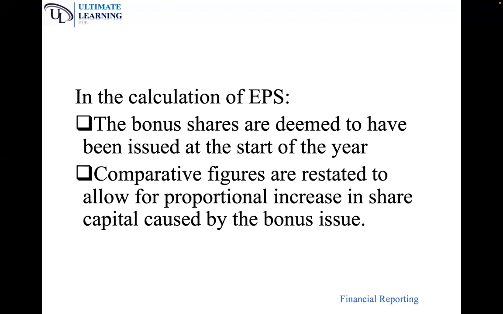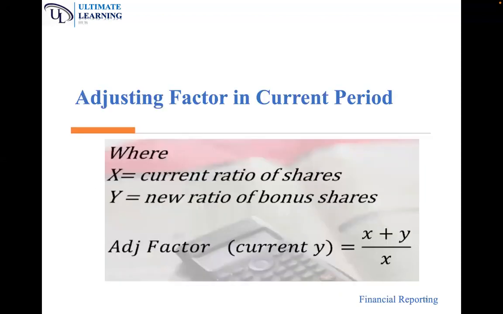Now, in a bonus issue, we normally introduce what we call an adjusting factor. How do we calculate the adjusting factor? We issue new shares in a certain proportion. For example, if we issued 1 new share for every 2 existing shares, there is the 1 and there is the 2. So 2 we take to be X, and 1 we take to be Y. There is an adjusting factor that we introduce, because when we are calculating EPS, we calculate for 2 periods to compare: the current year and the previous year that we compare the current year to.